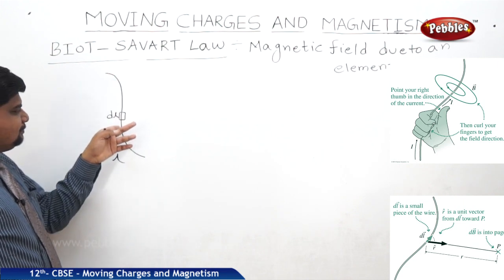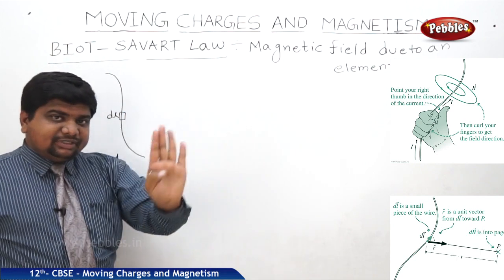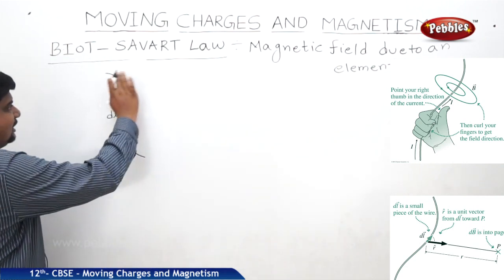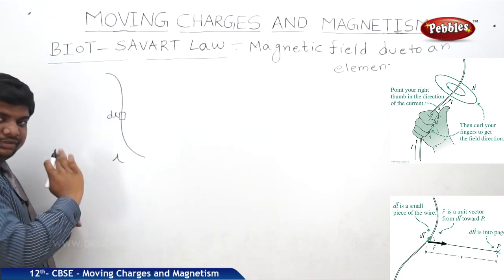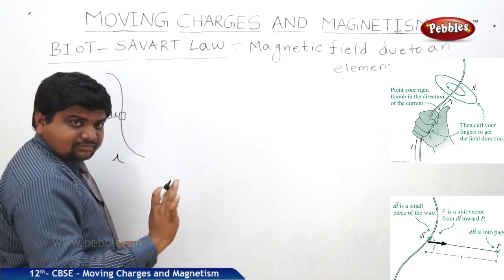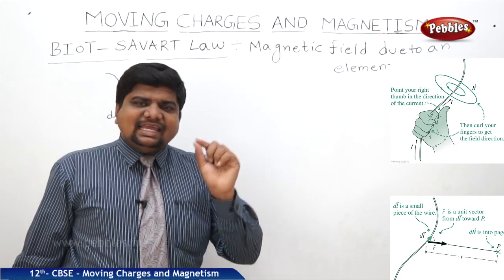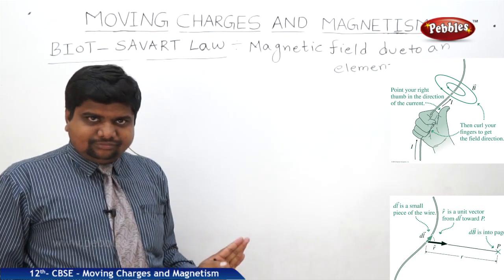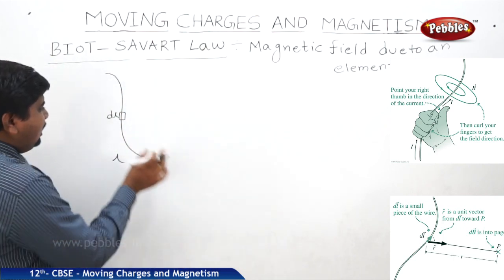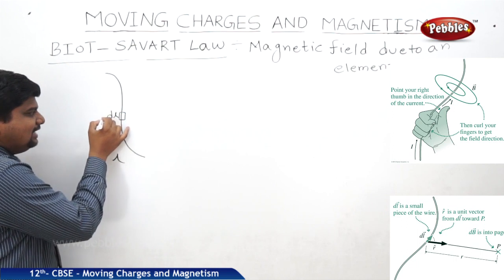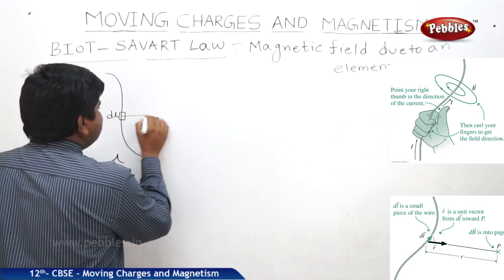Suppose an electric field is passing through this lengthy wire. We know that electric field and magnetic field both are perpendicular to each other. So because of that, we can expect the magnetic field in this direction. So at a point from this lengthy wire, we can expect a small elementary magnetic field. So the total magnetic field created by this lengthy wire is B, and the magnetic field due to this infinitesimal length is dB.